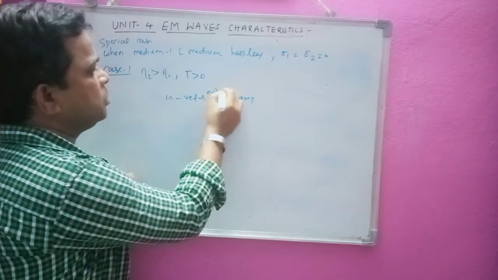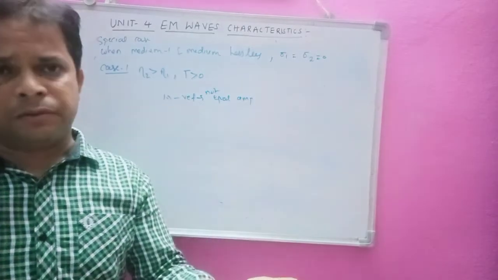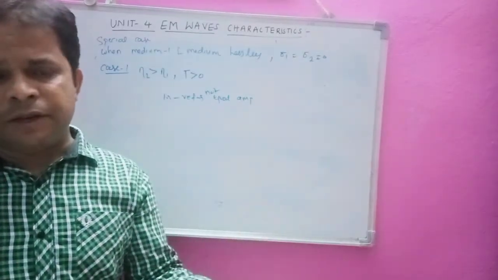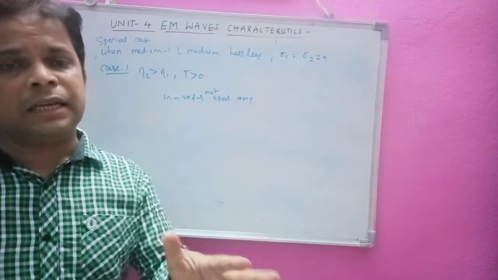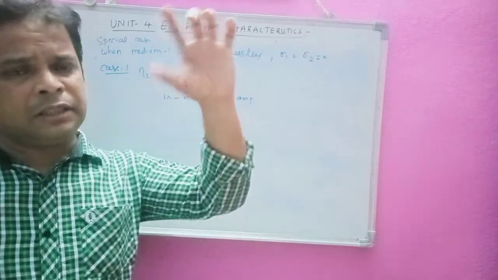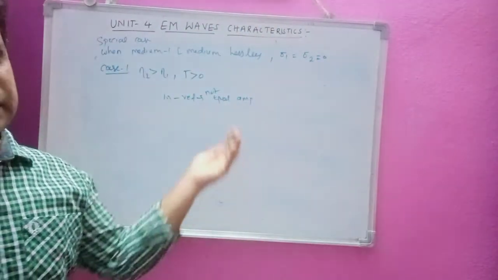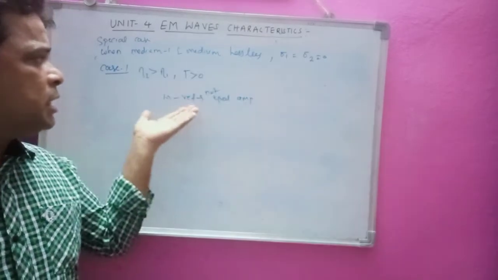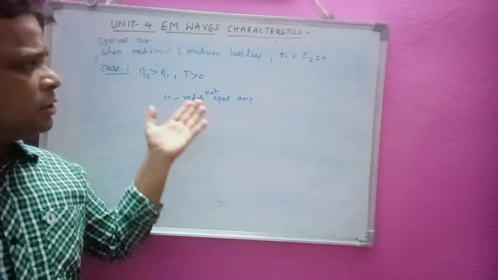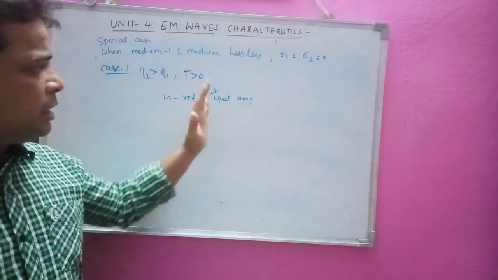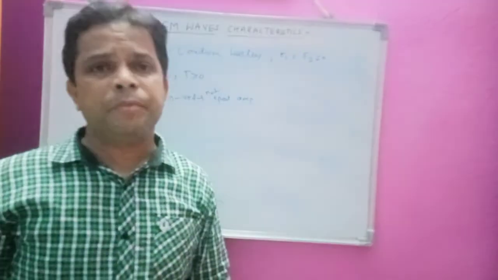In the previous case, where we took the conductor, we had the standing wave pattern with equal incident and reflected waves. But in this case that condition is not satisfied. The incident and reflected waves are not equal, and along with the incident and reflected waves we have a transmitted wave. Some wave is transmitting inside medium 2 also.